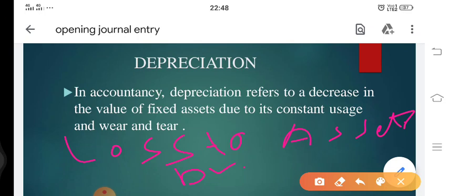And at the same time, since the value of your asset is declining, since the value of your asset is reducing, the asset is going out, and hence it needs to be credited. So whenever there is depreciation, depreciation needs to be debited as a nominal account, and that asset needs to be credited as a real account, going out or reducing.